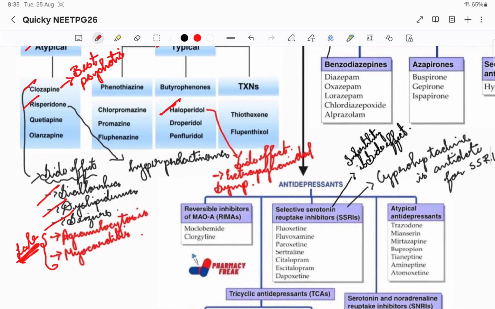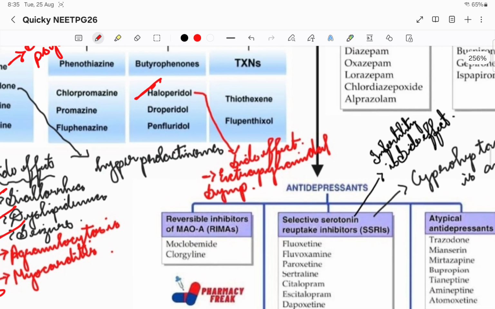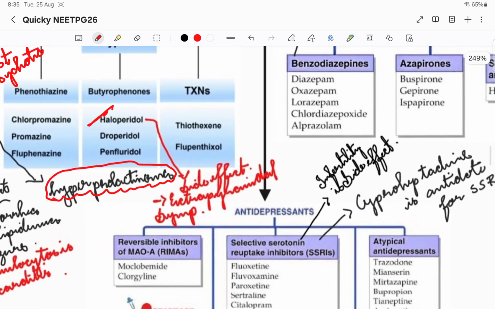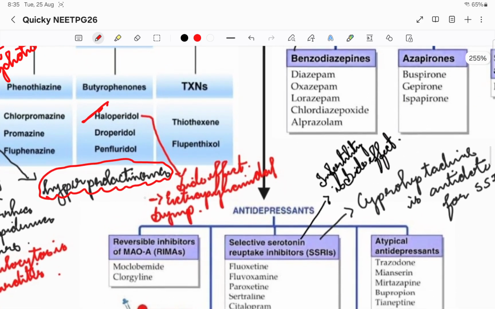Okay, then coming to risperidone, he or she might develop prolactinoma. Then coming to haloperidol, that is a typical antipsychotic. The main side effect will be extrapyramidal symptoms.